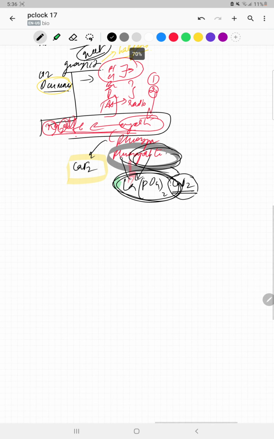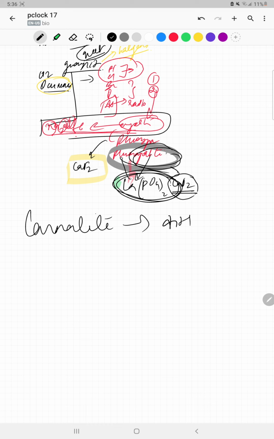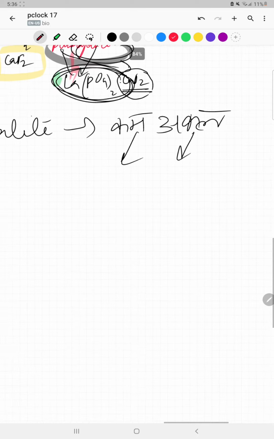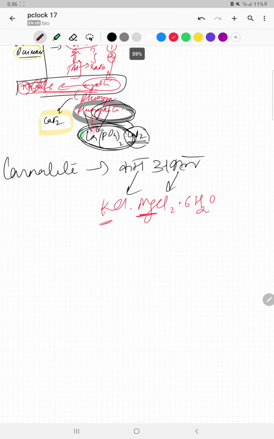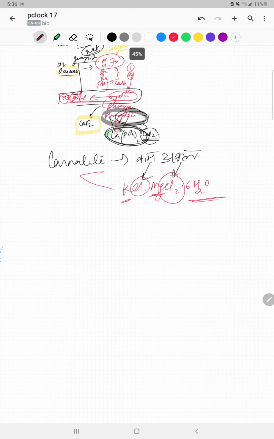The next formula which is given on the same page is carnallite. You need to remember that it's carnallite, and I remember it as cum-akal. The formula, as you can see, is something rhyming with the word. It is KCl·MgCl2·6H2O. So we'll remember this as K cum akal dot 6H2O. It is carnallite.